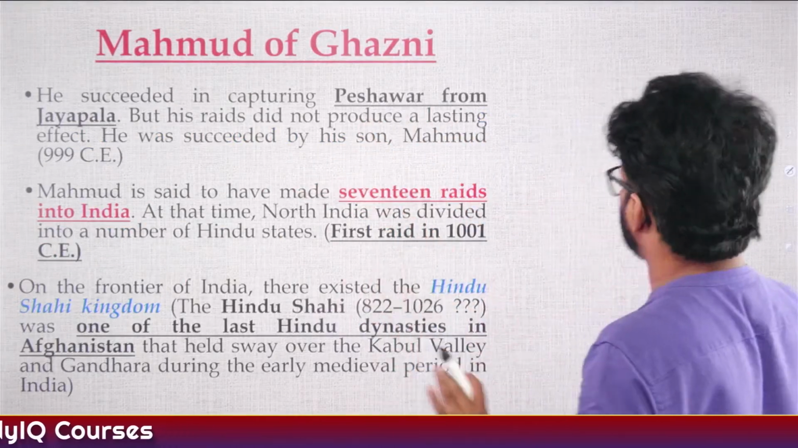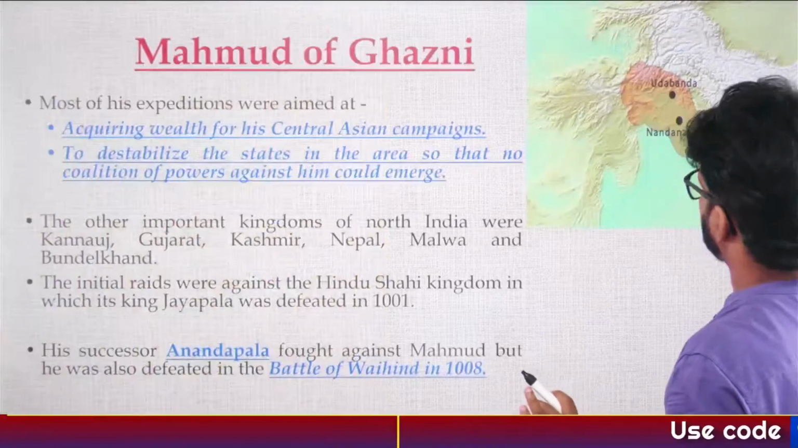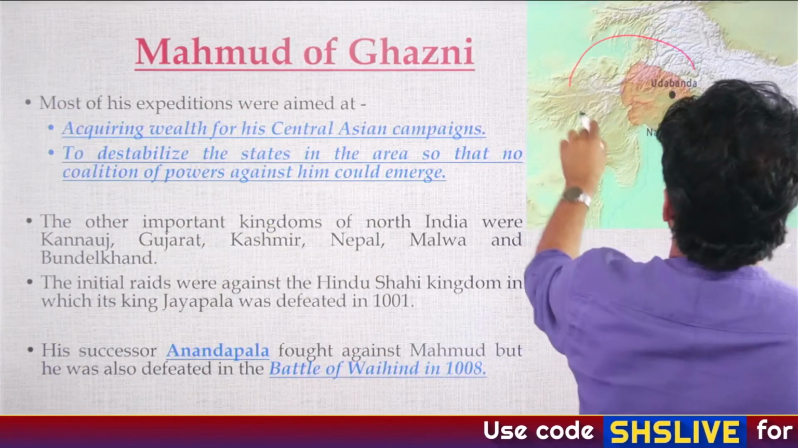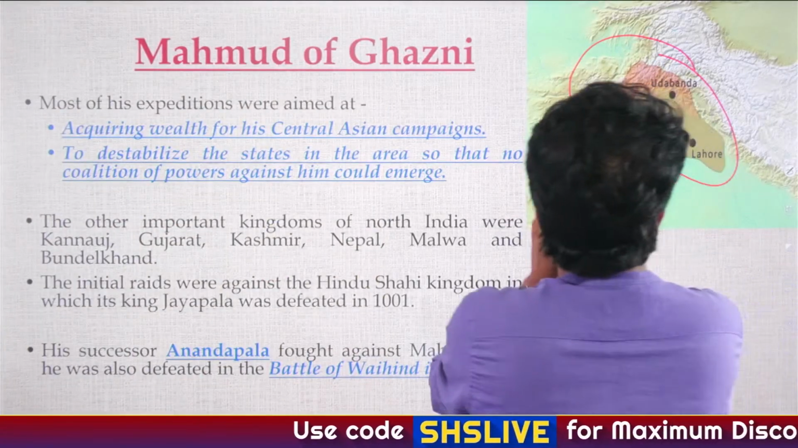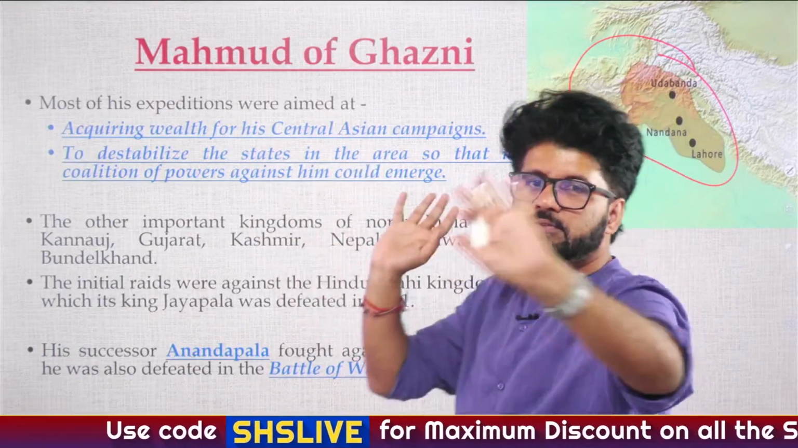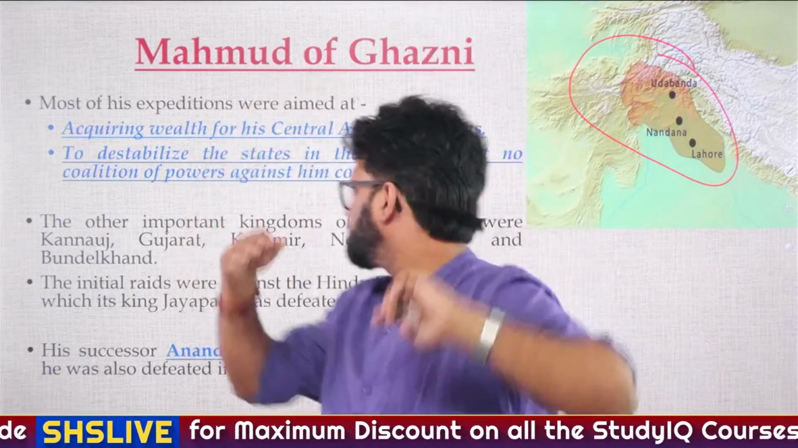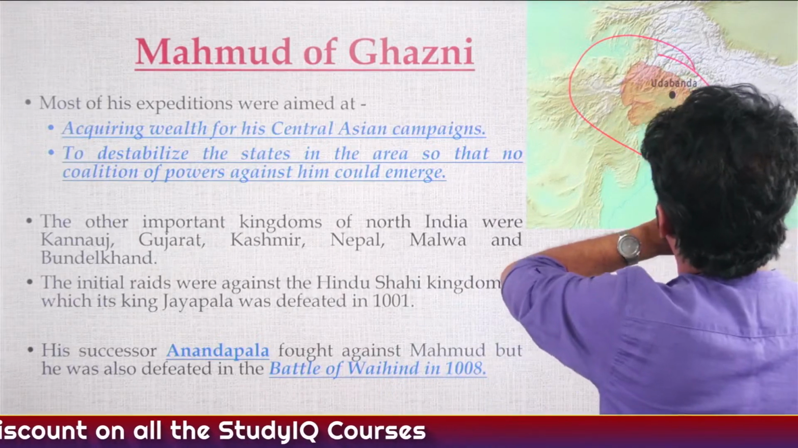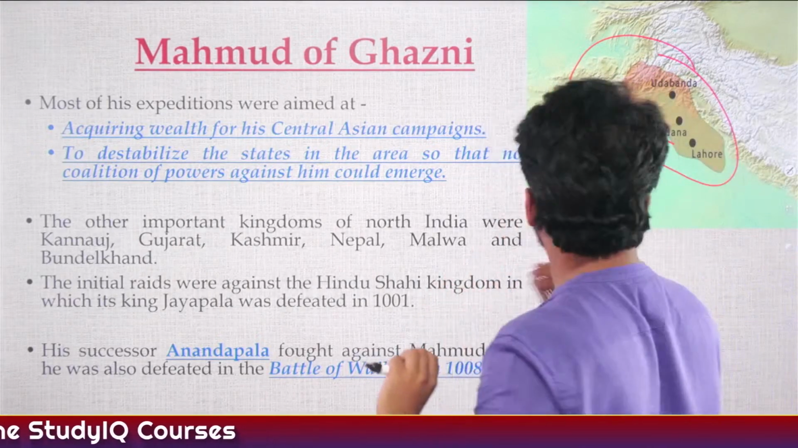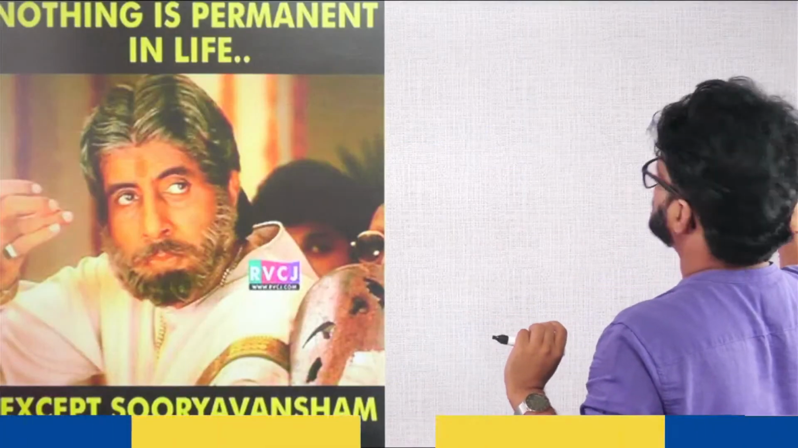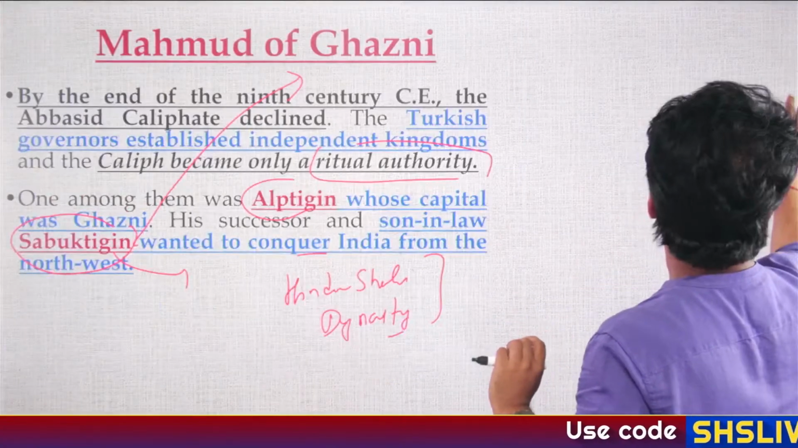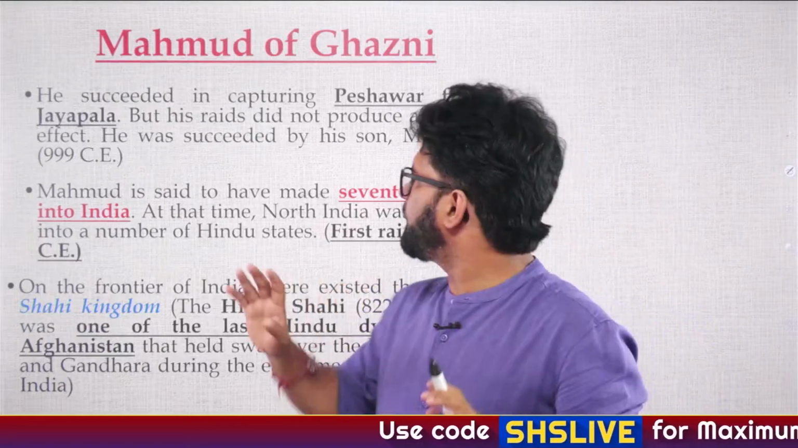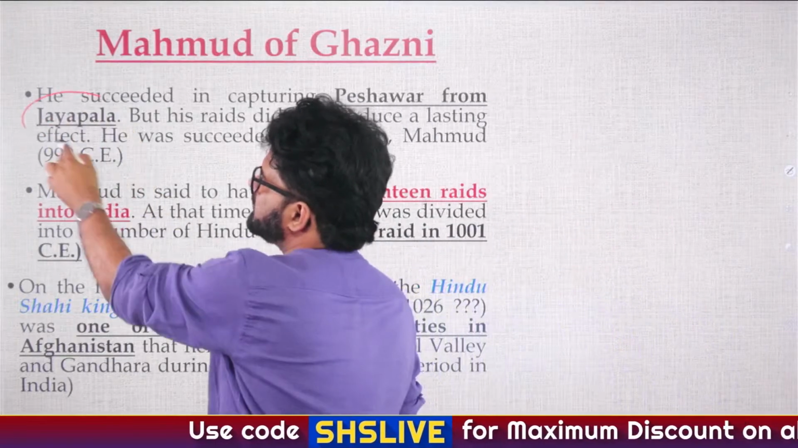Now, let me show you the Hindu Shahi kingdom, the reign. This was the area where the Hindu Shahi kingdom was ruling. At their zenith, they were also capturing regions of Kabul, etc. Later on, they captured major portions of Pakistan, and they were the last Hindu dynasty in Afghanistan. Let's come back. So we are talking about this. Do remember this. Jaipala belonged to which particular dynasty? That is the Hindu Shahi dynasty.